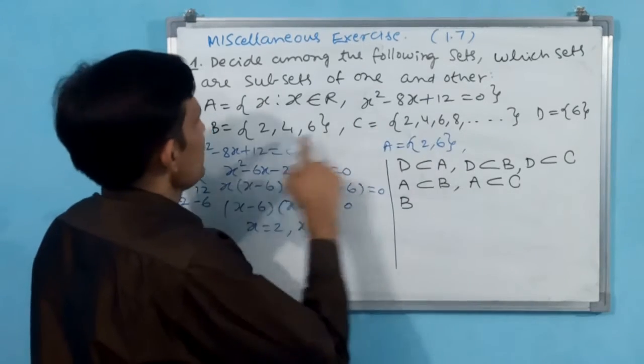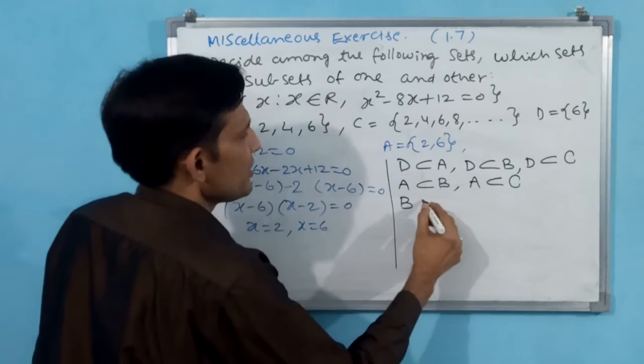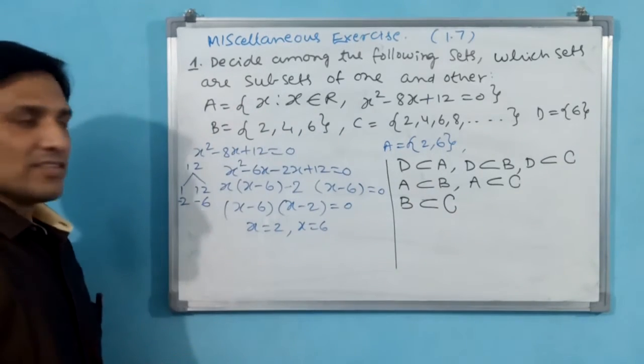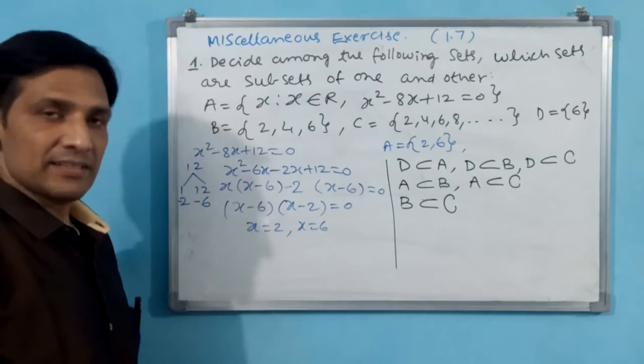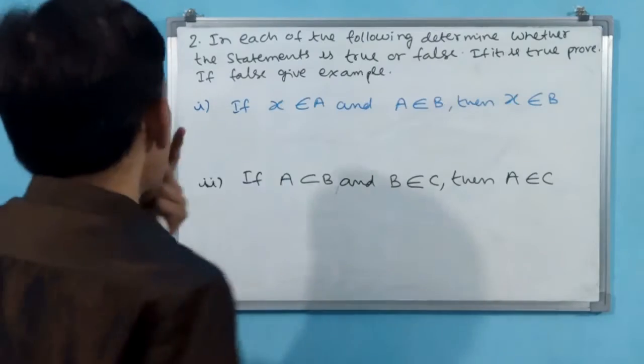You go for C. See whether 2, 4, 6, 3 are there. Yes, 2, 4, 6 are there. Then B is a subset of C. Okay. This is the answer for your question. Like this you have to answer this question. Shall we go for the second question?